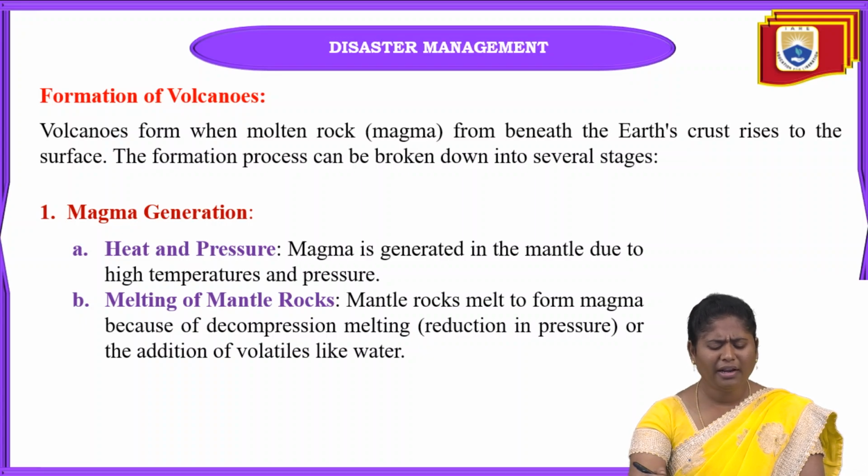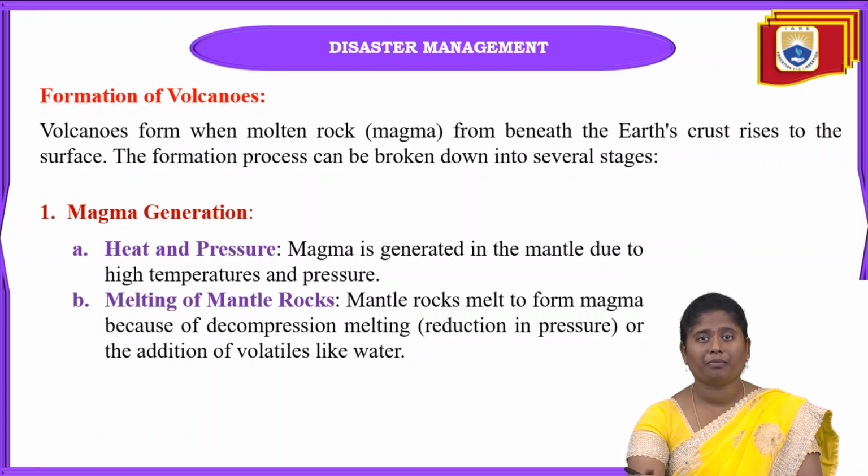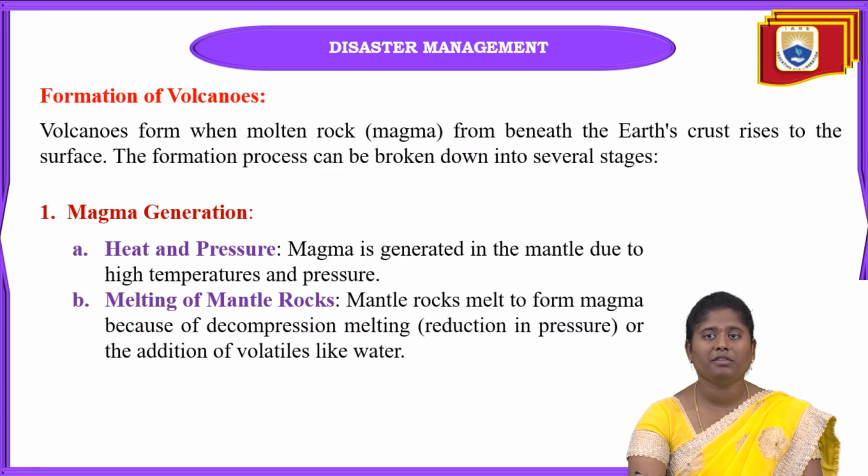And how is the melting of mantle rocks formed, how is magma generated? It is because of decompression melting. What is meant by decompression melting? It is nothing but the reduction of the pressure.